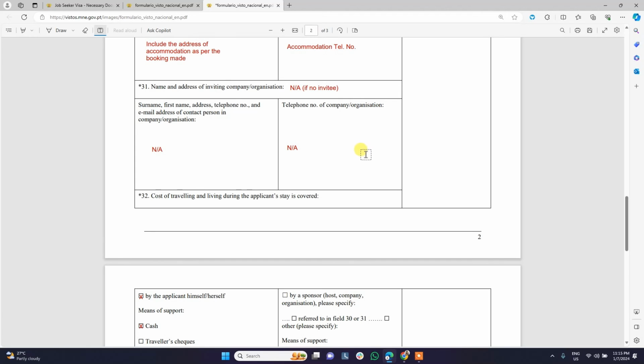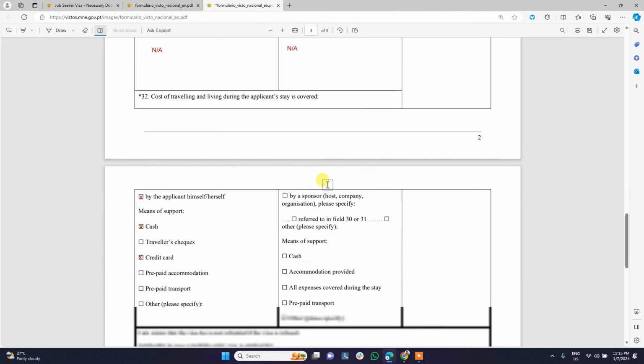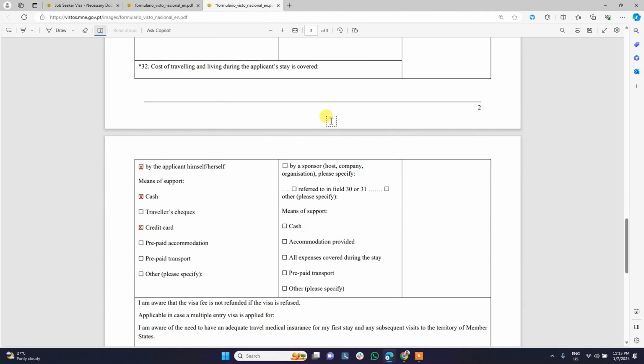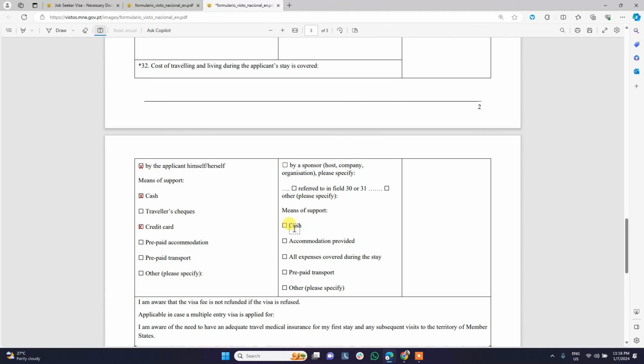Now, in case for the cost of travel and living during the applicant's stay, this is basically who will cover your expenses while you are in Portugal. So basically, it's us, the applicant, means of support, of course, cash. And if you do have a credit card, just tick mark the credit card part. If you have other means to support yourself, just tick the others and specify what it is.